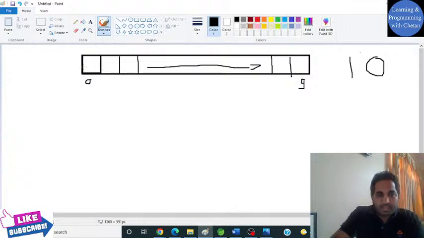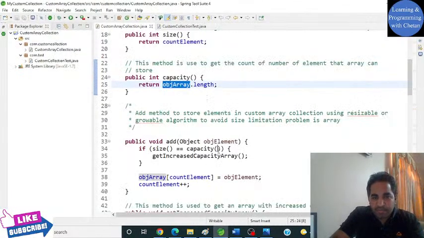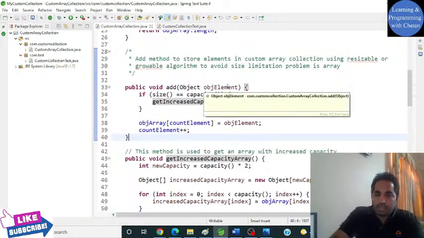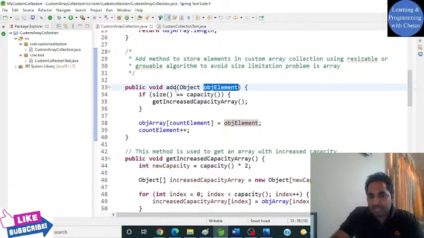This we already discussed yesterday, that we can insert an object inside our object array, or inside our custom collection framework, by using an add method. This also we have covered yesterday, how we can add an object or an element inside our custom collection.